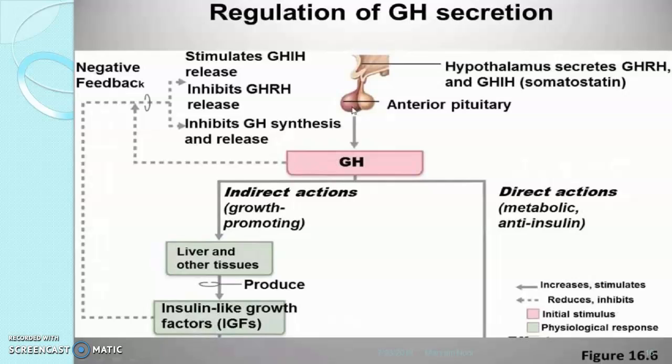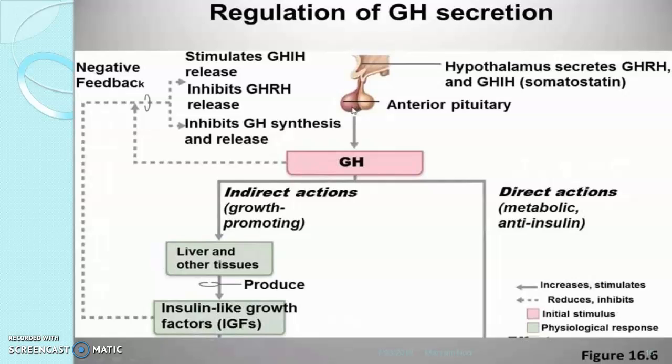See, this is nothing but a chart which shows how regulation of growth hormone secretion takes place, and how the feedback mechanism works. Now, as far as feedback mechanisms are concerned, there are two: positive feedback and negative feedback.